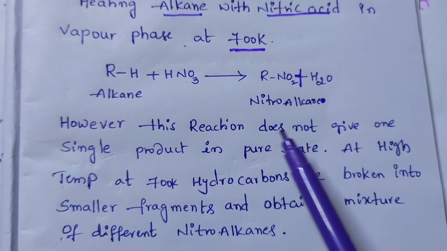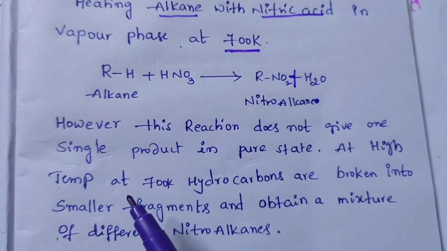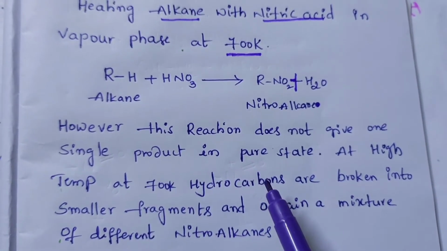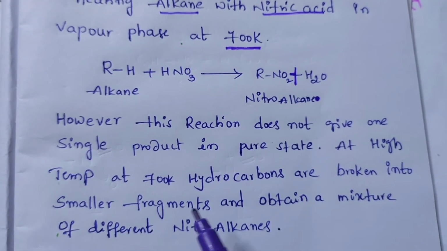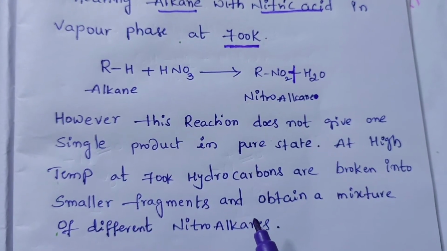So at high temperature, at 700 K, hydrocarbons are broken into smaller fragments.